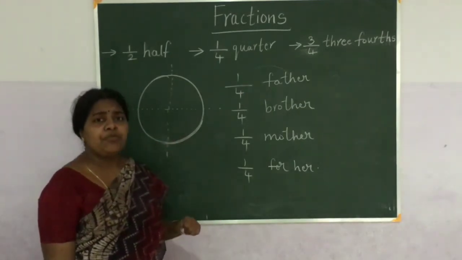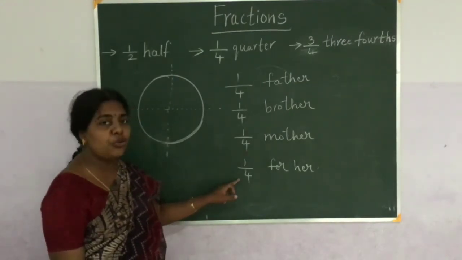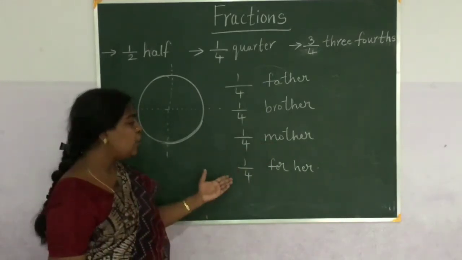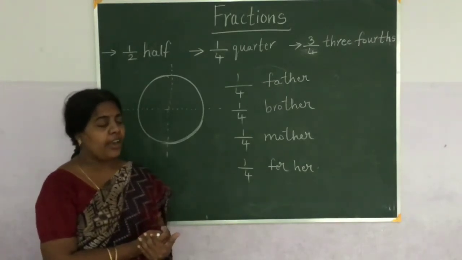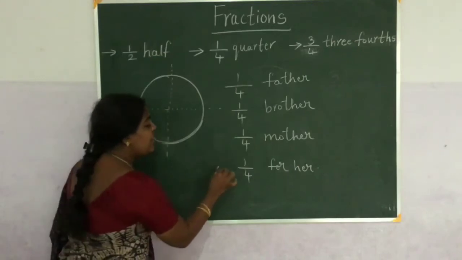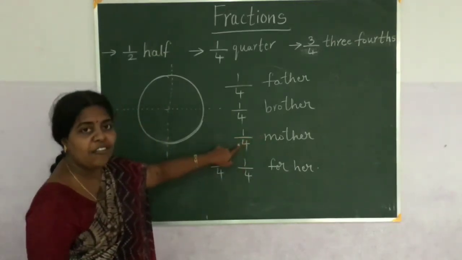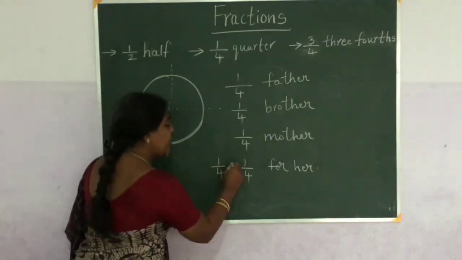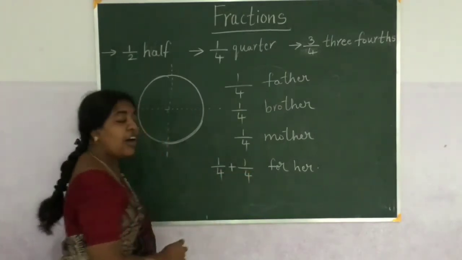But her mother, she doesn't like cake. So what did she do? She gave her 1 by 4th of the cake to Rani. Already Rani is having 1 by 4th of the cake. Again her mother gave her cake. That means 1 by 4th part of the cake is given to Rani. Now already she is having 1 by 4 and mother gave another 1 by 4.